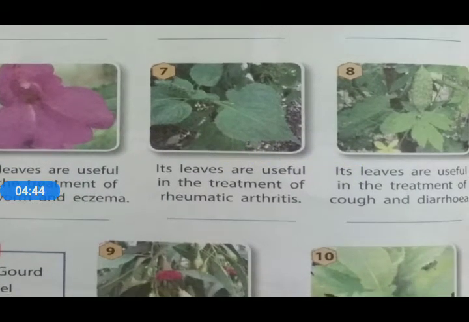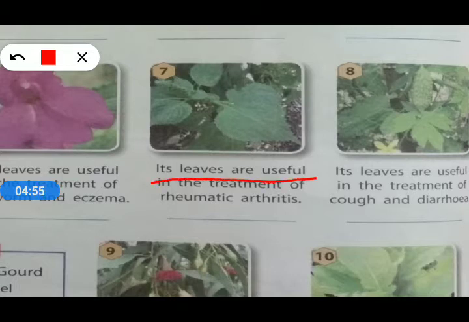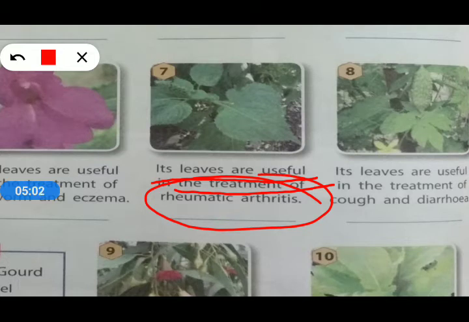The next leaves have been given to us, used for the treatment of another type of disease. It is mentioned here that its leaves are useful in the treatment of rheumatic arthritis, which is also a bone related problem. And what is the name of the leaves which are used for that? The name is sesame.